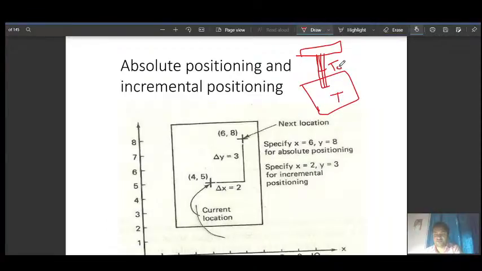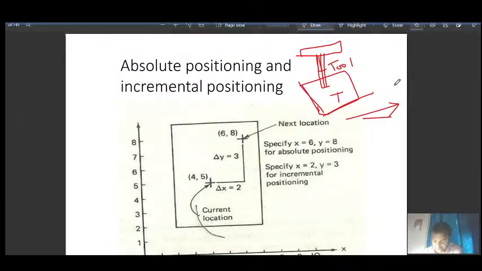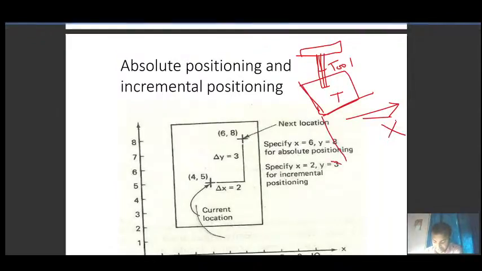So either the table will move, and if this is the kind of setup, that means you have used the Cartesian coordinate system. So this becomes your x-axis and this axis becomes your y, in the horizontal plane. The table is in the horizontal plane, and the tool direction becomes your plus z or minus z. Okay, so there are two cases: either you move the tool along this, or simply fix the tool and move the table.